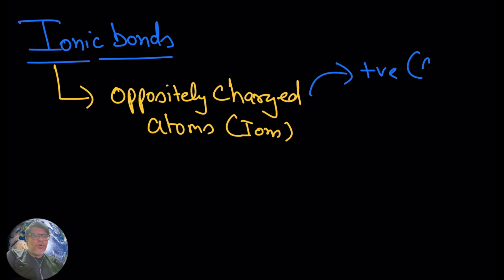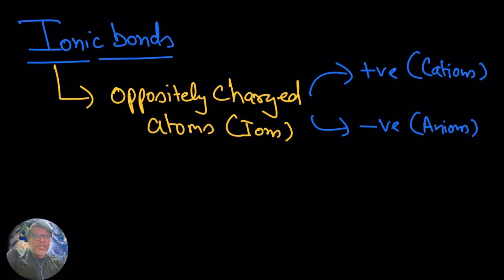Hopefully you know, one is positively charged, known as cations, and another is negatively charged, known as anions. Between cations and anions, positively charged and negatively charged ions, you are going to see an attractive force, and this gives rise to ionic bonds.